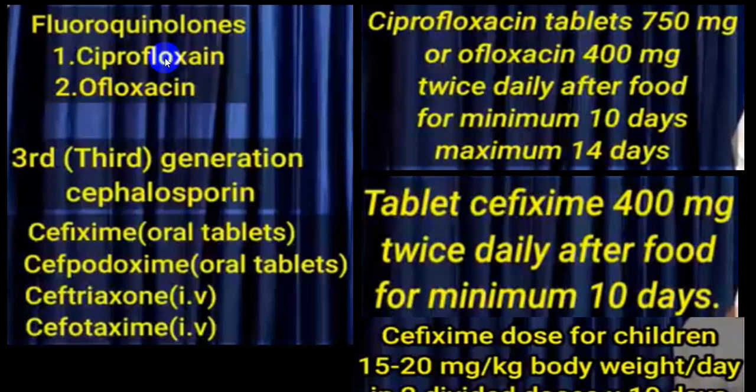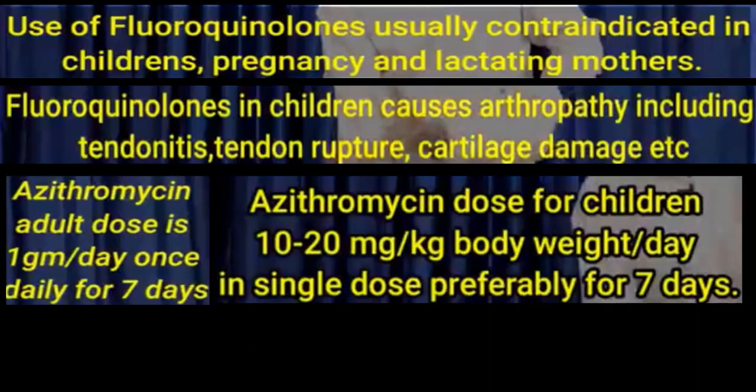So fluoroquinolones, ciprofloxacin and ofloxacin, are the drugs of choice. And third generation cephalosporins, particularly ceftriaxone and cefotaxime, are the drugs of choice. Most commonly utilized is ceftriaxone, in the form of IV. And these are the drug doses. Ciprofloxacin we go up to 750 milligram, and we go 500 milligram BD, ofloxacin 400 milligram BD for a minimum of 10 to 14 days. And orally if you want to give, these will be the doses. I'm skipping because this will become a very long chapter.